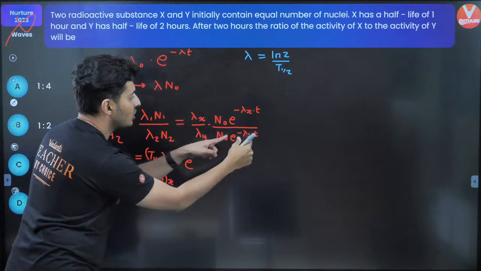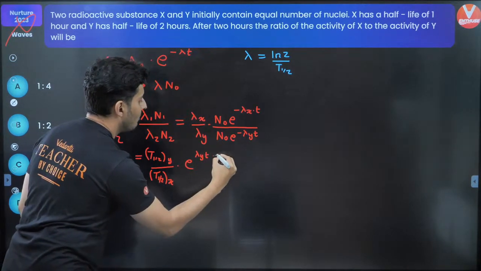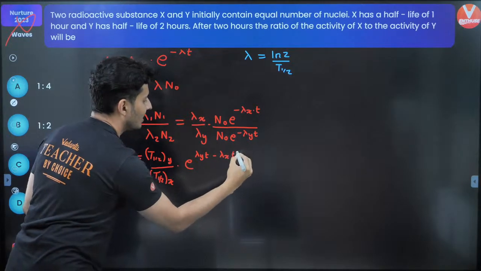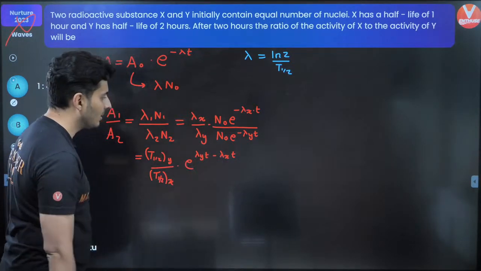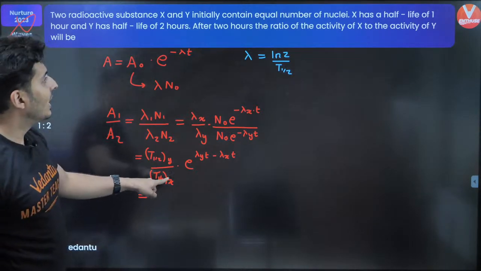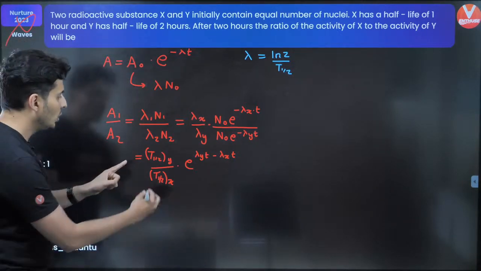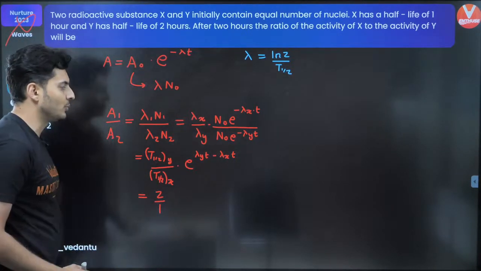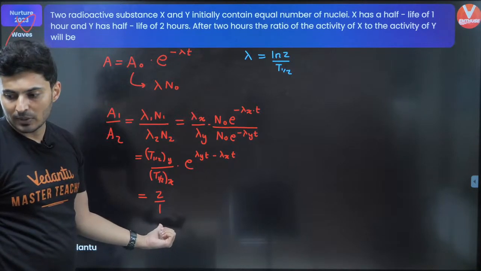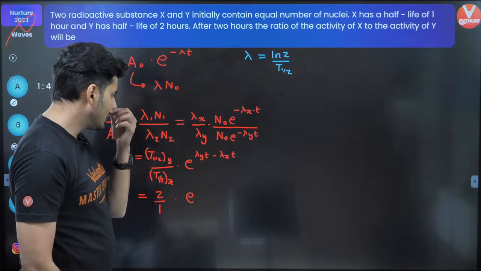So this will become e raised to, take this number on the top, so e raised to lambda Y t minus lambda X t. I'm just adding, subtracting the powers. Now this number Y by X: half-life of X is 1, half-life of Y is 2. So this will be 2 by 1, I suppose. Is that right? Is this 2 by 1? Next, this will be e raised to lambda Y minus lambda X.